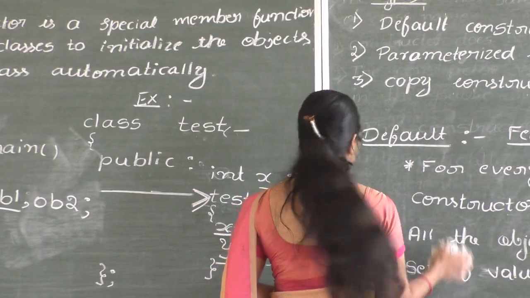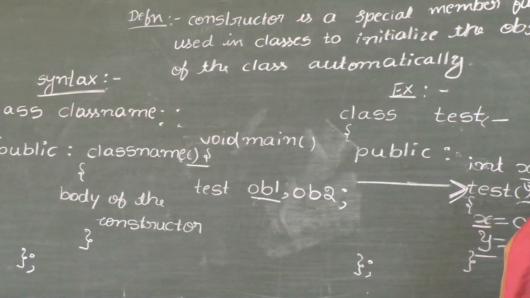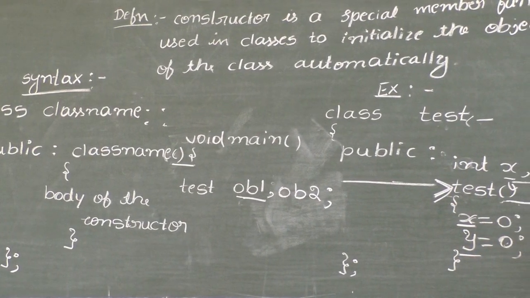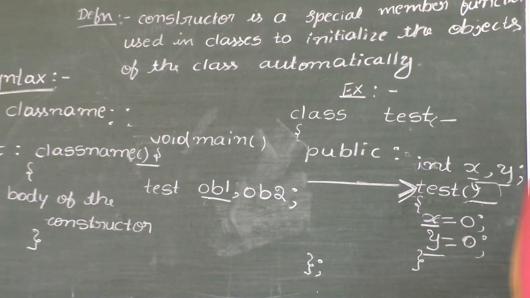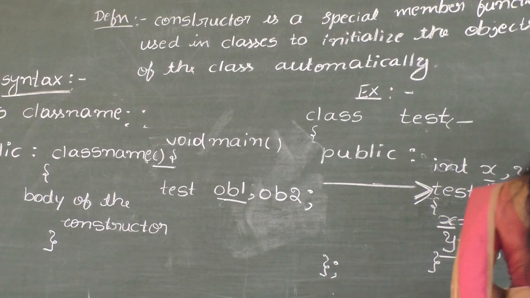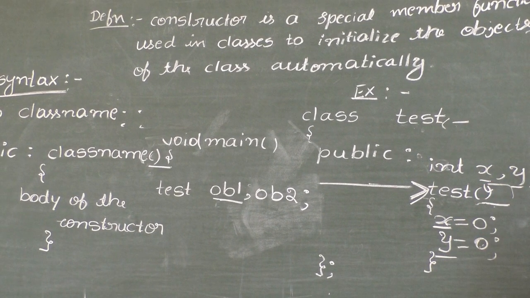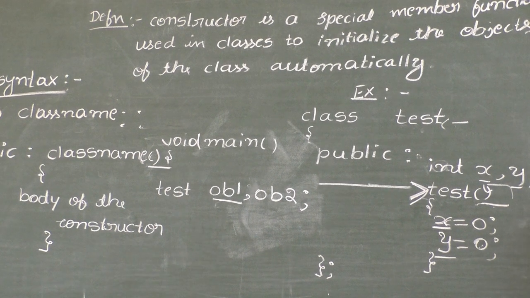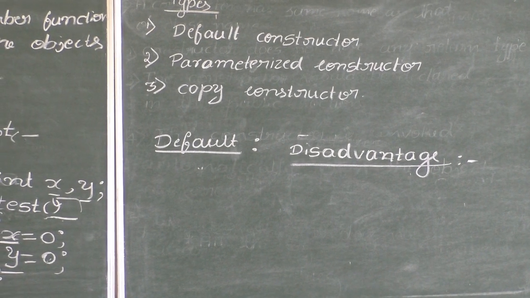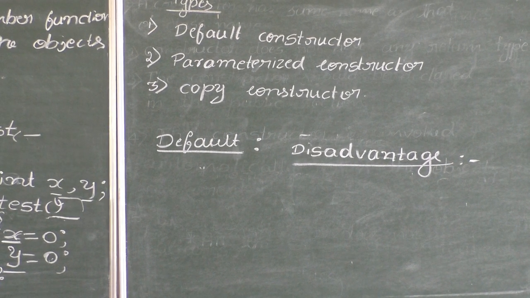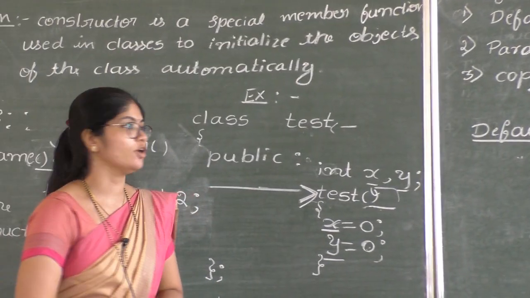Disadvantage. When many objects of the same class are created, all the objects will have same set of values.